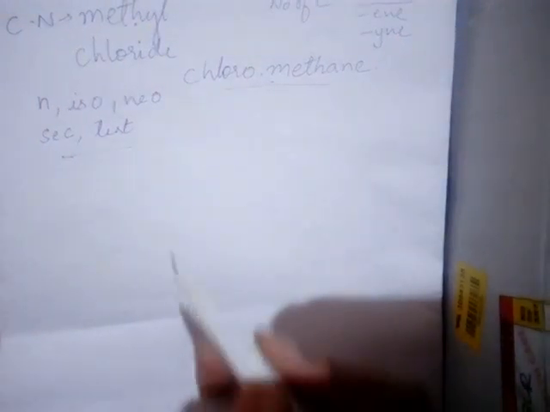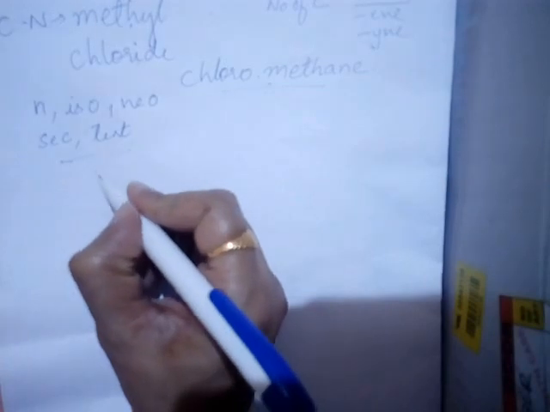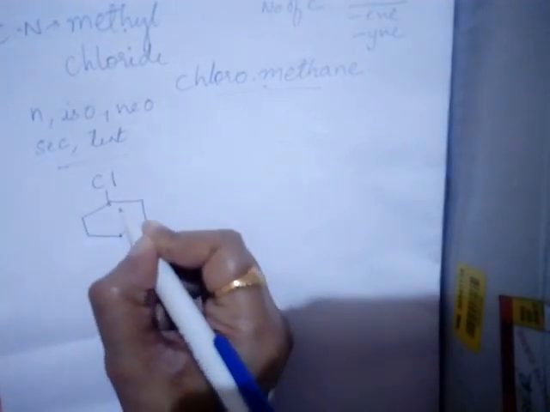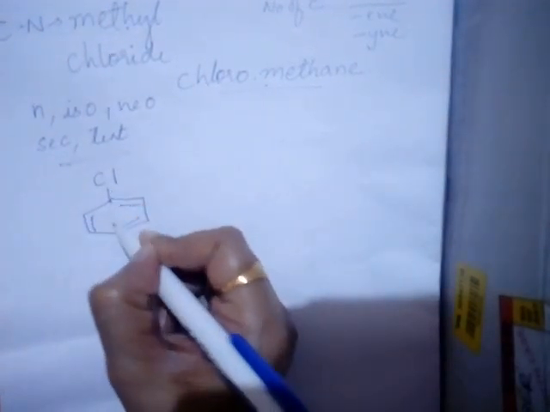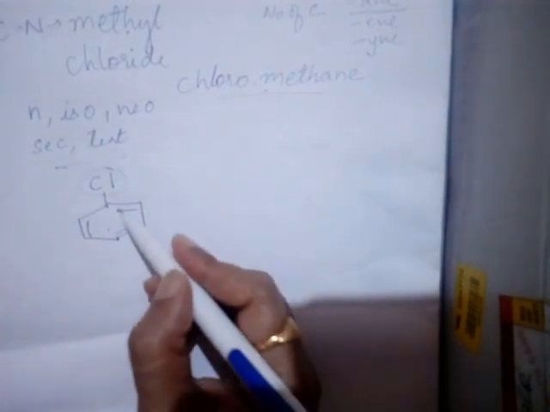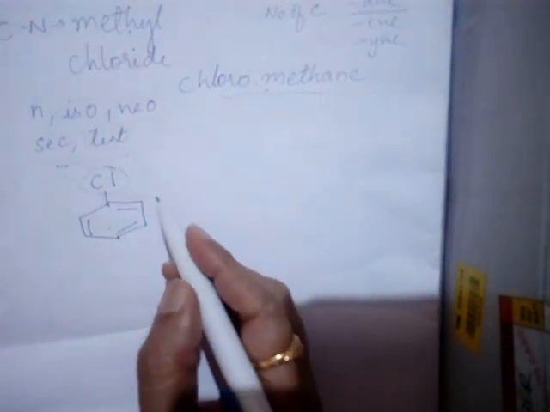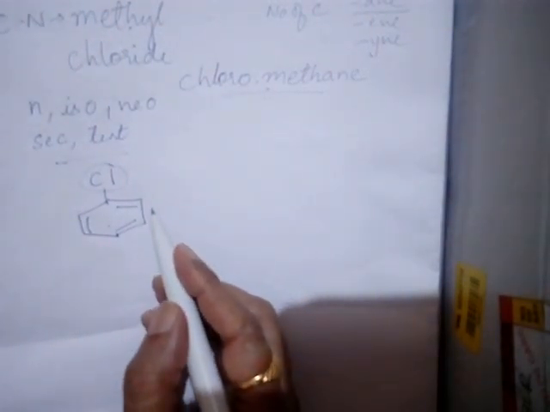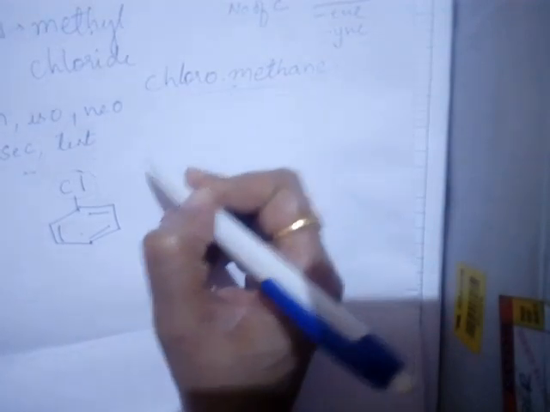Then coming to aromatic compounds, they follow the same kind of procedure. Suppose I have Cl attached to benzene. The prefix is chloro and the root is benzene. Whether you take the common name or the IUPAC name, both names are the same, that is chlorobenzene.